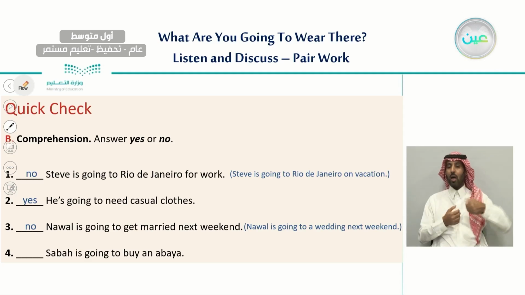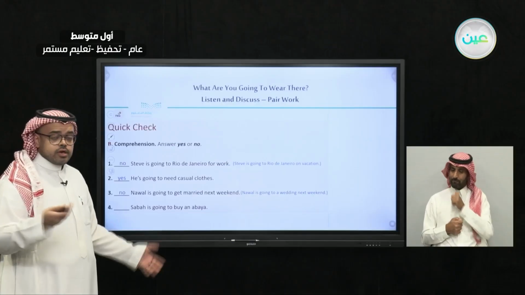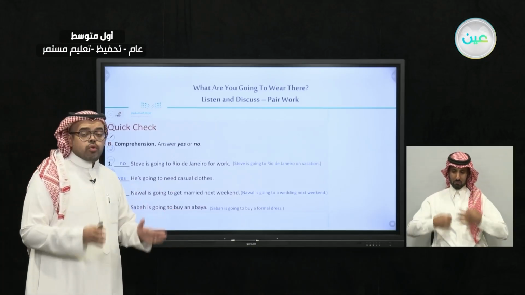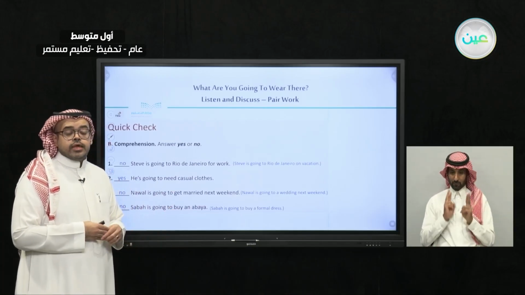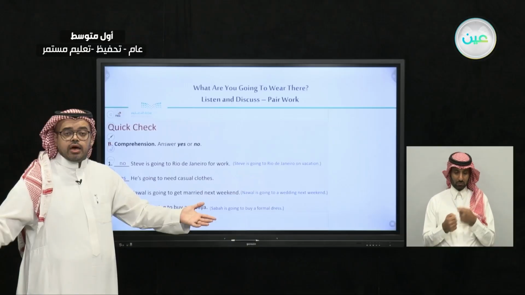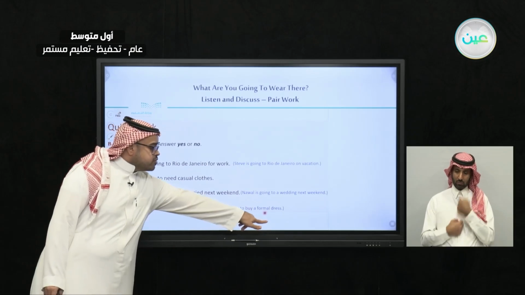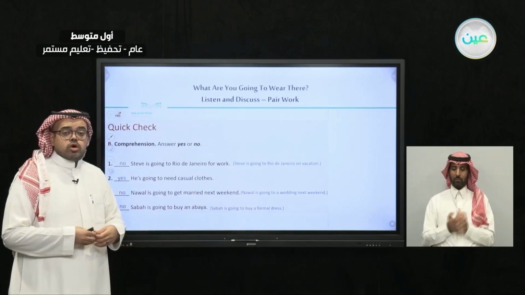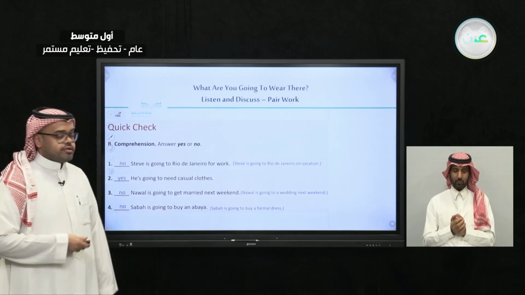And number four, Sabah is going to buy an abaya. What do you think? Should we answer this with yes or no? Very good. The answer is no. Sabah is going to buy a formal dress. And do you remember what I said about the difference between casual and formal? Casual clothes are the things that you wear when you go shopping and hang out. And formal is the kind of clothes you wear when you go to an occasion or a wedding or a ceremony.